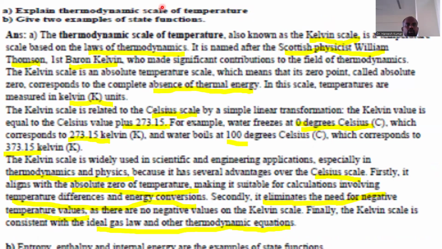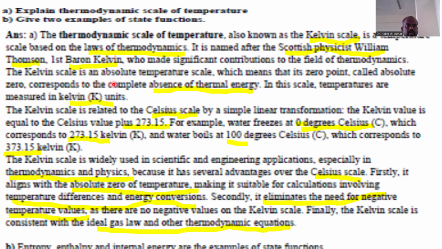So, explain the thermodynamic scale of temperature and give two examples of state functions. Let's take the first one, explain the thermodynamic scale of temperature. The thermodynamic scale of temperature, also known as the Kelvin scale, is a temperature scale based on the laws of thermodynamics. It is named after the Scottish physicist William Thomson, first Baron Kelvin, who made significant contributions to the field of thermodynamics.